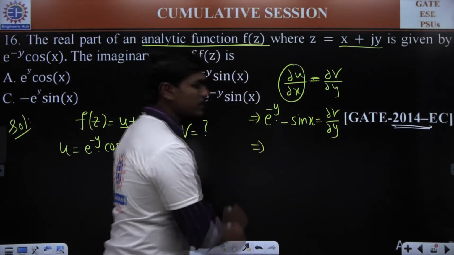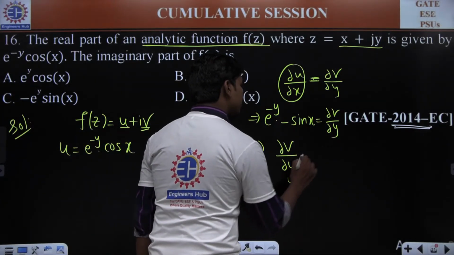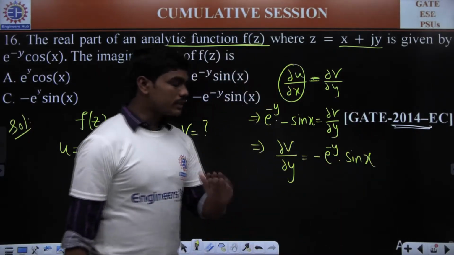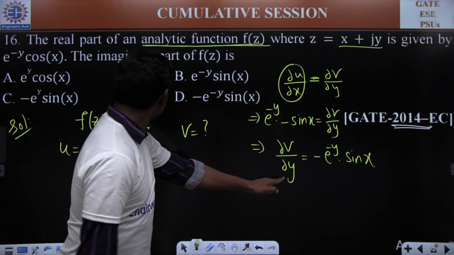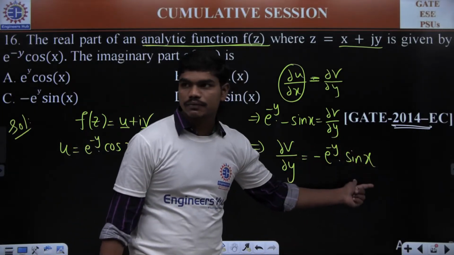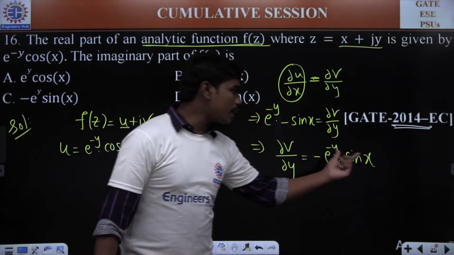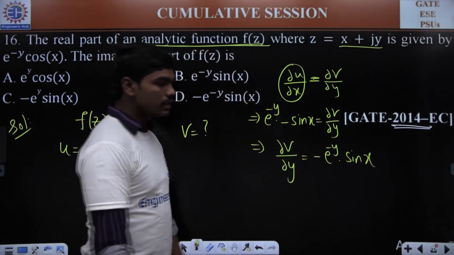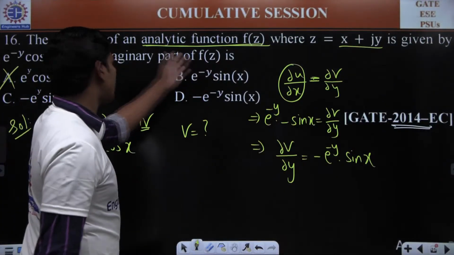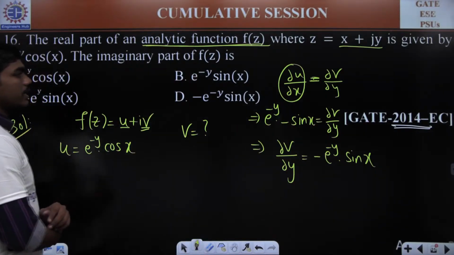Can you understand one thing here? Look, I am writing ∂v/∂y equals -e^(-y) sin x. And one thing is very clear: whenever you have v with respect to y, you should have a sin x term in the option. This v should involve a sin x function, because whenever you differentiate with respect to y, you treat x as a constant. So this first option is wrong. And of course, all the other options have sin x. Now see which option will give you this -e^(-y) sin x.